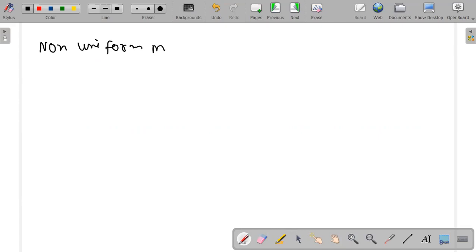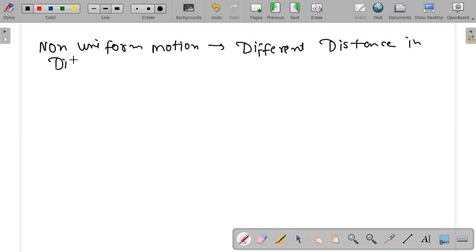Non-uniform motion. What is non-uniform motion and what is the formula of non-uniform motion? It is different distance in different time period. You can write that either distance can be different, either time period can be different, or both things can be different.